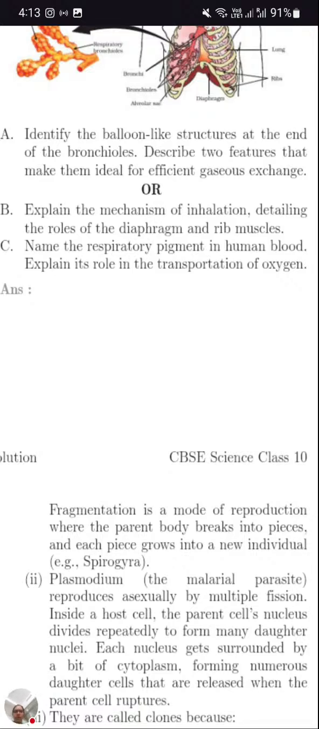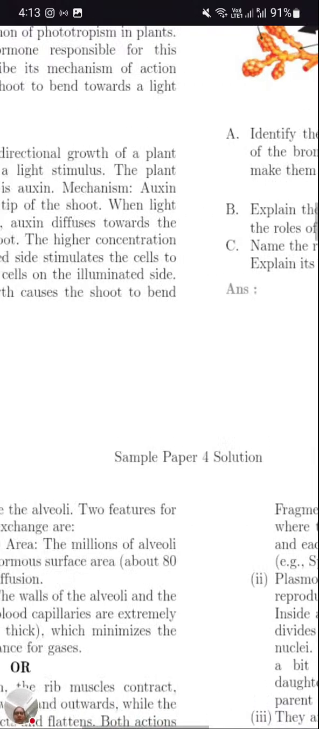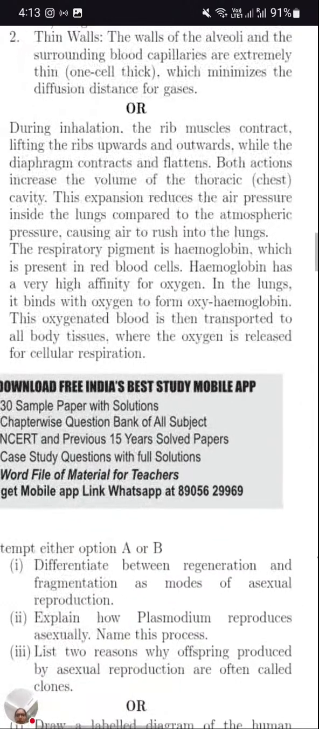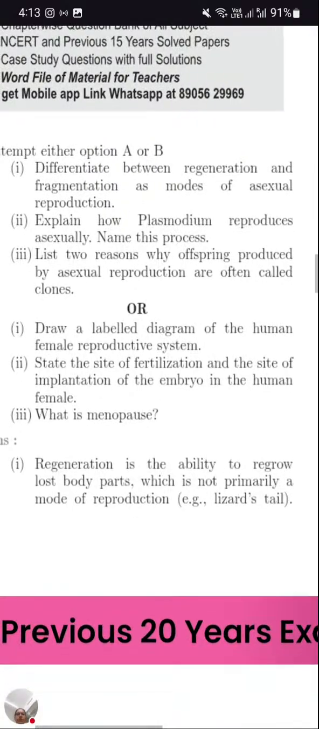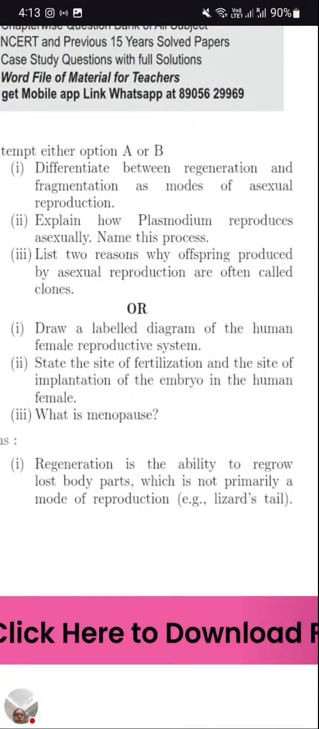Explain the respiratory pigment of human blood. So that we completed. 16th is over. Now the next question: differentiate between regeneration and fragmentation as modes of asexual reproduction.